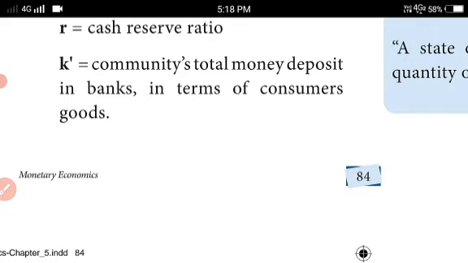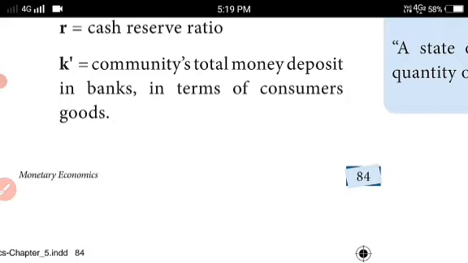In this extended equation also, Keynes assumed that K, K' and R are constant. In this situation, the price level P changes directly and proportionately with the change in the money volume. Money volume means N, the money supply. So K, K' and R are constant according to Keynes. Understood? This is Keynes's equation.